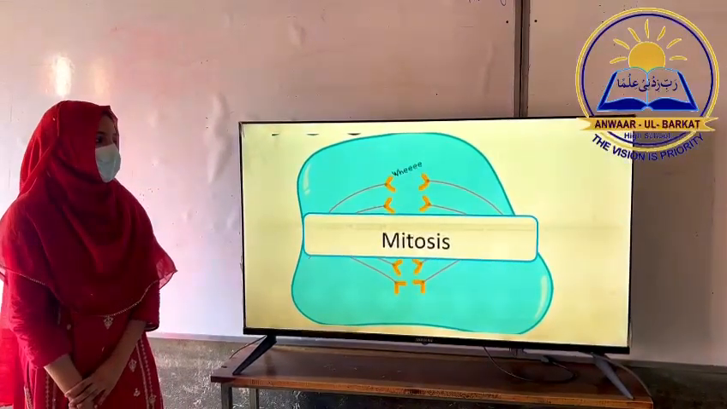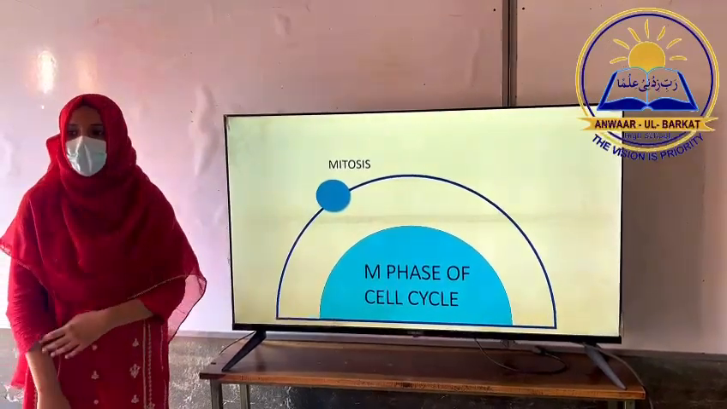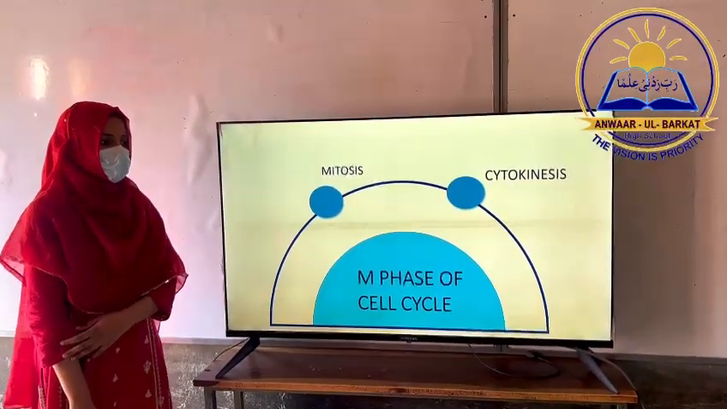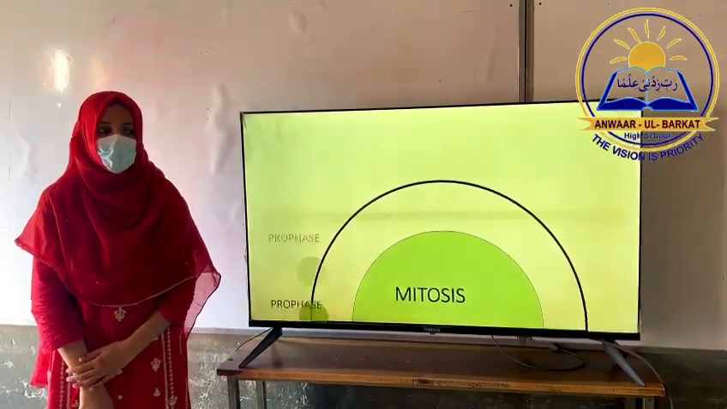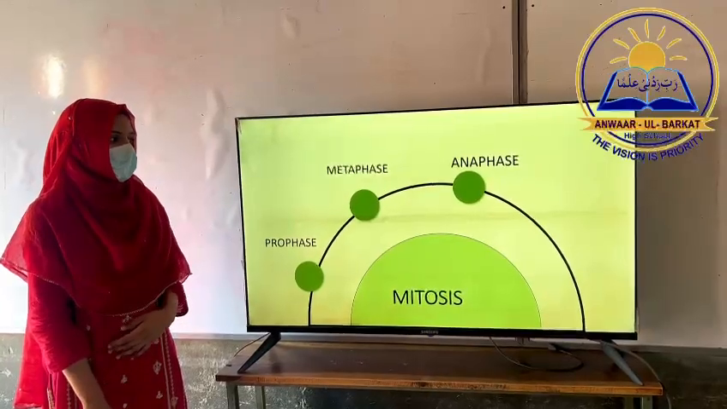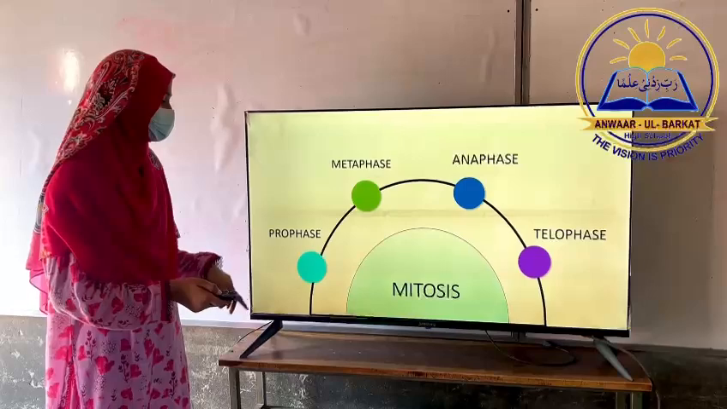Mitosis. Cell division includes division of the nucleus, called mitosis, and division of the cytoplasm, called cytokinesis. Mitosis is further broken down into four phases: prophase, metaphase, anaphase, telophase. The first phase is called prophase.